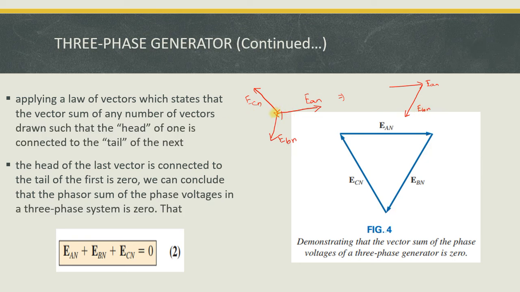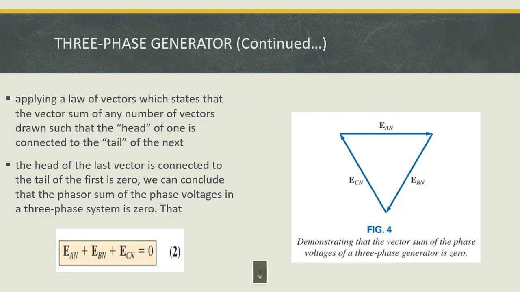Similarly, I move this ECN cut piece and join this head to tail. When we do this, it forms a closed path like this, and the phasor sum of these three is equal to 0. This is the concept given here, so that the value is 0.